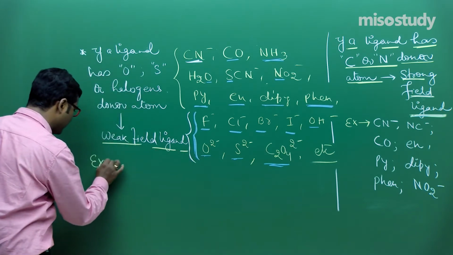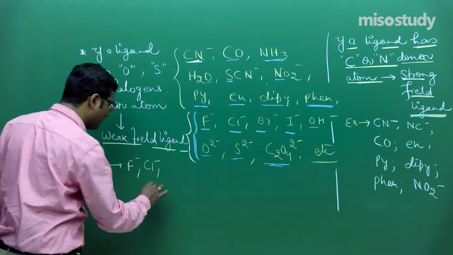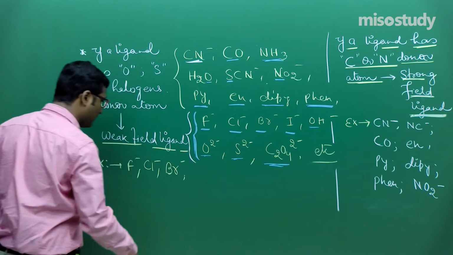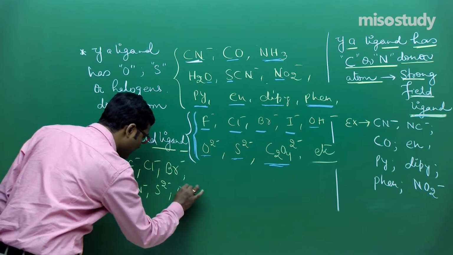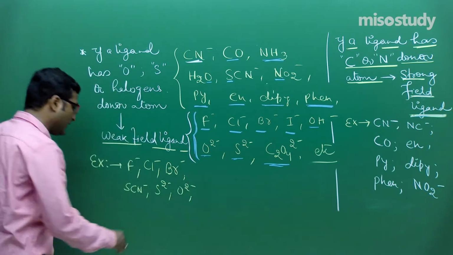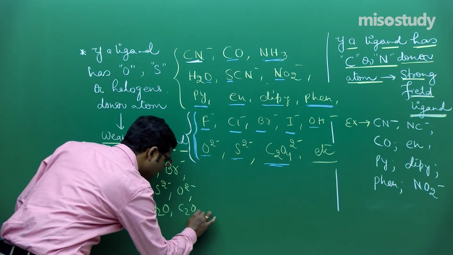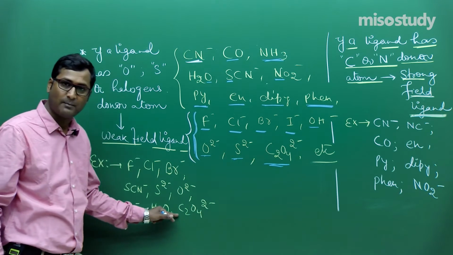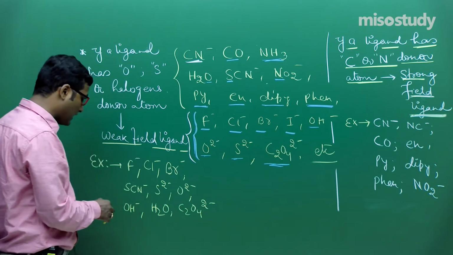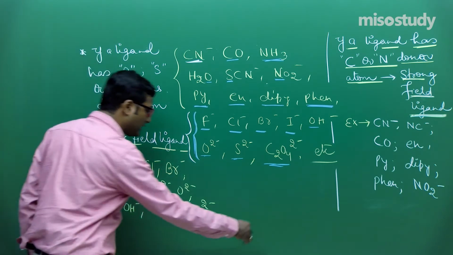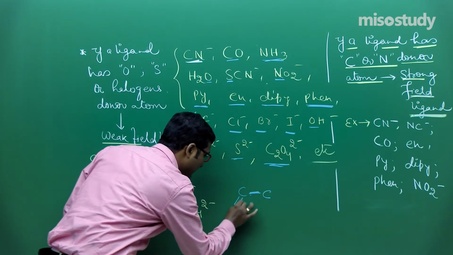Now you can write like this: F minus weak field ligand, Cl minus weak field ligand, Br minus weak field ligand, SCN minus weak field ligand, S2 minus weak field ligand, O2 minus weak field ligand, OH minus weak field ligand, H2O weak field ligand, C2O4 2 minus. Look here, there is the presence of carbon. Don't be confused, friend. Here the donor atom is oxygen, not carbon, because we know the structure of oxalate is like this.